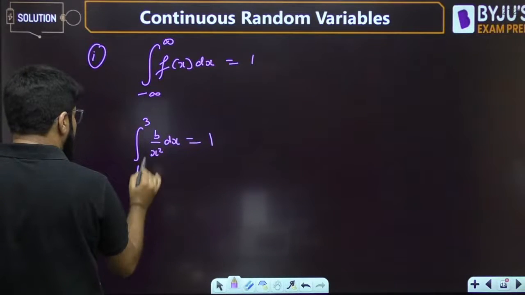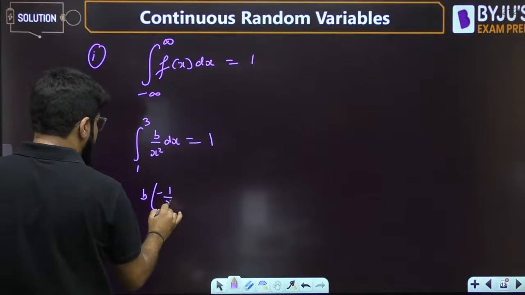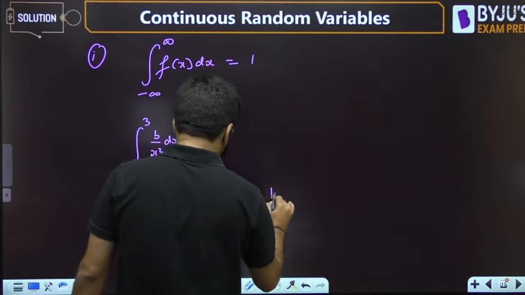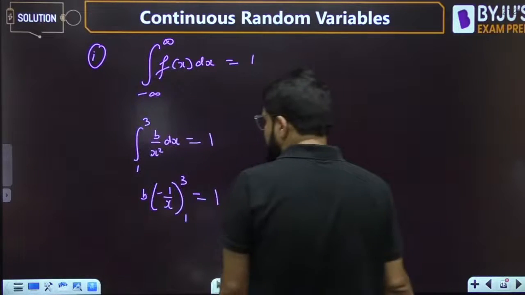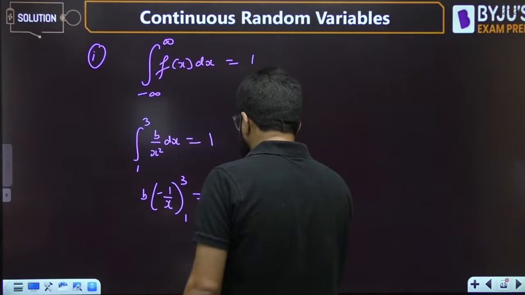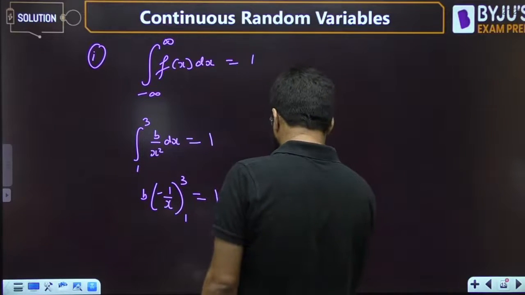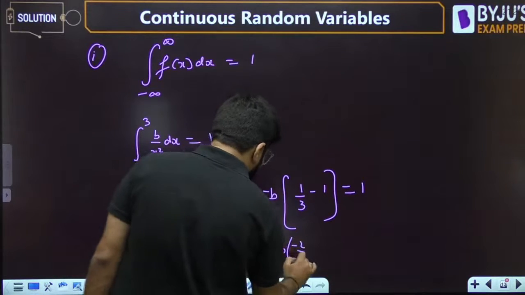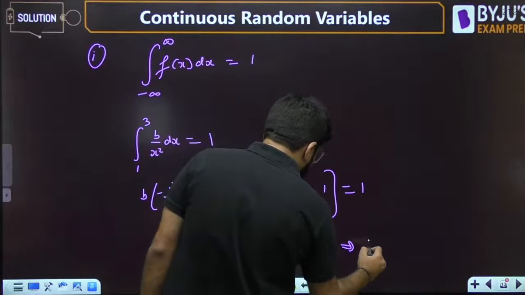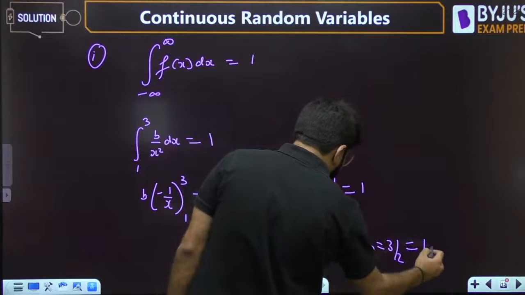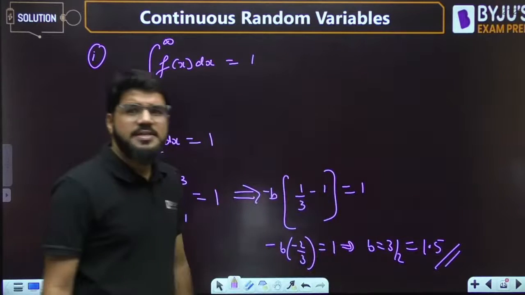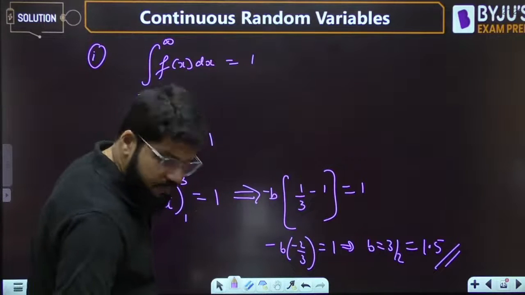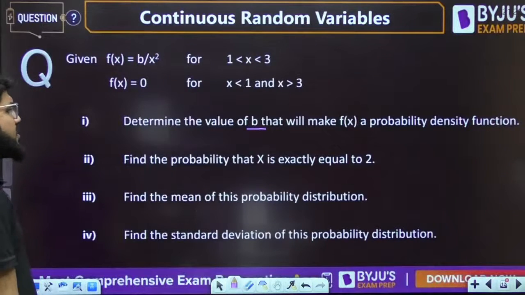So b upon x square, what is the integral of 1 upon x square? It should be minus 1 by x, limit 1 to 3, and this total is equal to 1. That means b, let's take minus outside. Upper limit will be 1 by 3, lower limit will be 1, and this is equal to 1. So minus b into minus 2 by 3 is equal to 1. Minus got cancelled, b is equal to 3 by 2 or 1.5. The value of b is sorted. The value of b is equal to 1.5, that is equal to 3 by 2.